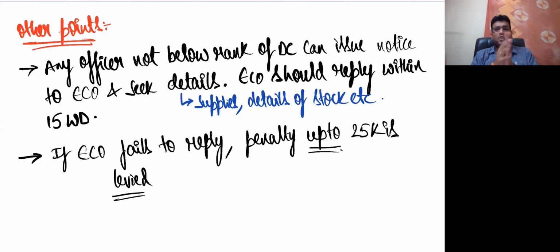Chalo friends, I'll ask you one or two points, quickly reply. Come on. Do we have any threshold limit in TCS? Come on, don't tell 2.5 lakhs. Stop your answer. It's not 2.5 lakhs. 100% GST will apply. I mean, TCS will apply. There is no threshold limit. Threshold limit is there only in TDS. In TDS, provisions of TDS will apply only when contract value is more than 2.5 lakhs.